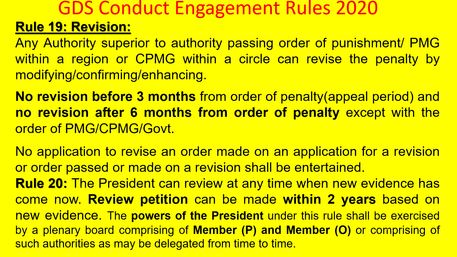Before 3 months it cannot be done, and no revision after 6 months from the order of penalty. After 6 months also it cannot be done. When can it be done? After 3 months, before 6 months it can be done. During that period, the order of penalty can be revised, except with the order of the PMG, CPMG and government. But with the powers of PMG and CPMG and government, they can do.